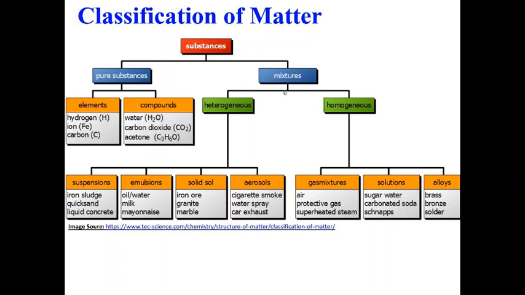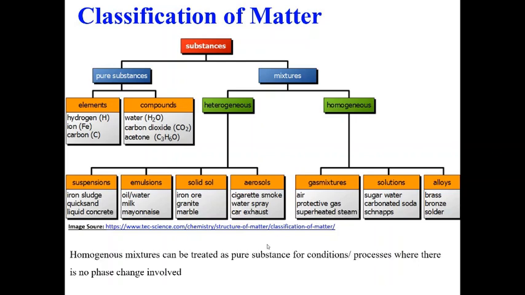Now mixtures can be divided into either heterogeneous or homogeneous mixtures. For example, gas mixtures, air is a homogeneous mixture, or you have superheated steam. So homogeneous mixtures can sometimes be treated as a pure substance as long as there is no phase change.